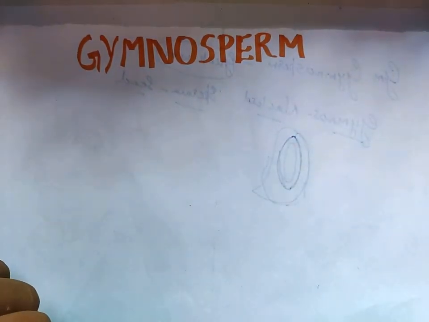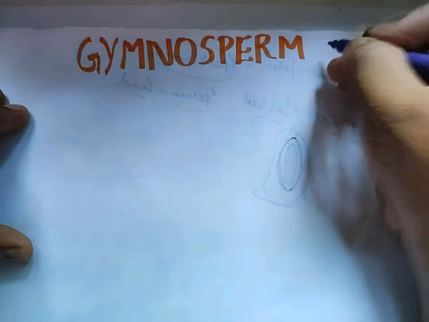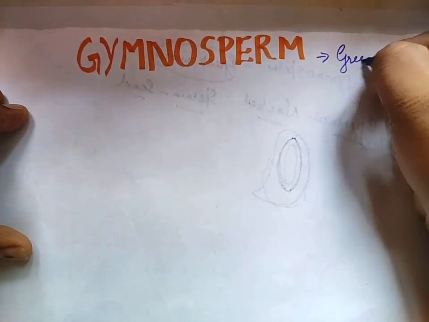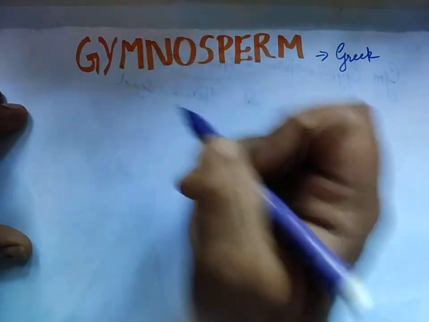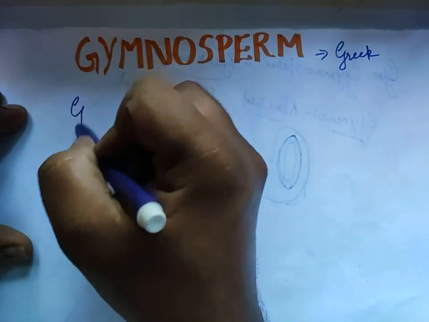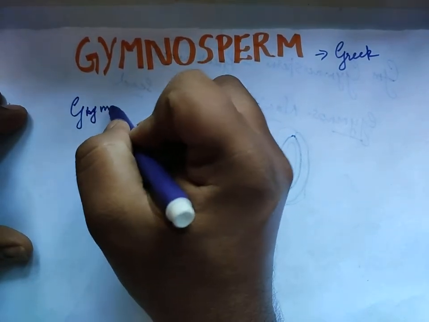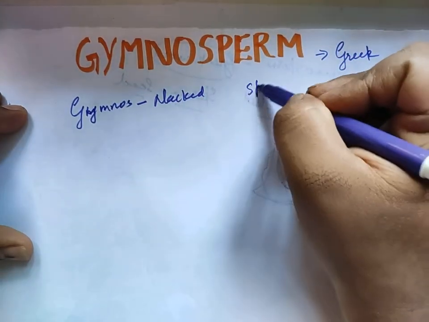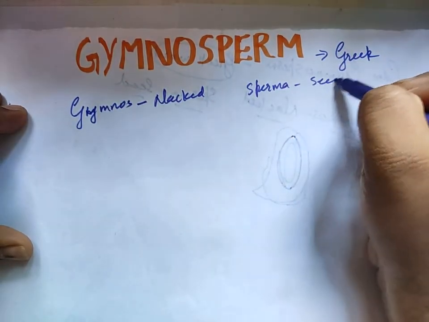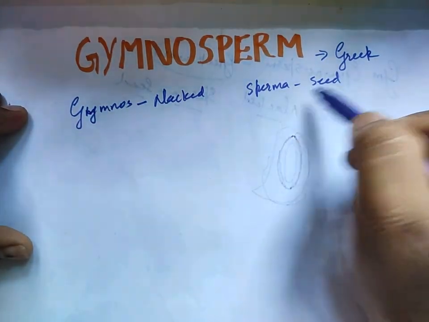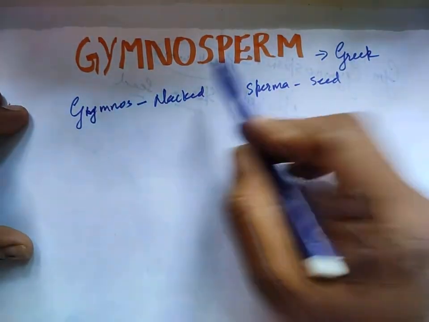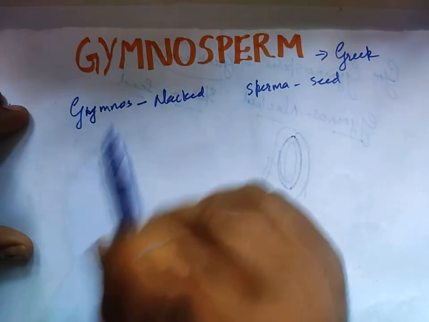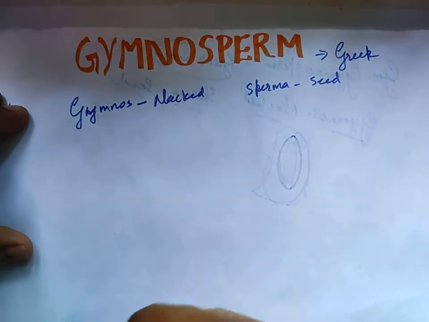Now, if we split this term gymnosperm, it is coming from the Greek language. And if we split this, gymnos means naked and sperma means seed. Now why is the gymnospermic plant, which produces seed, called a naked seed? That is what we have to see.